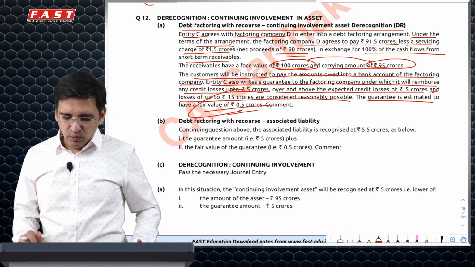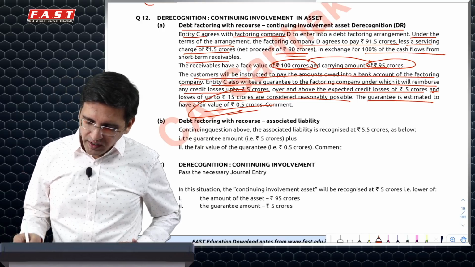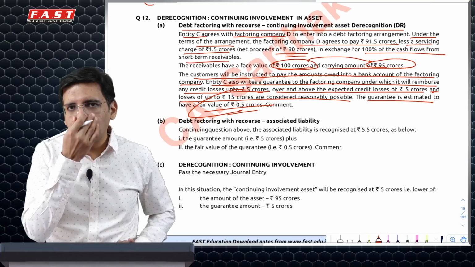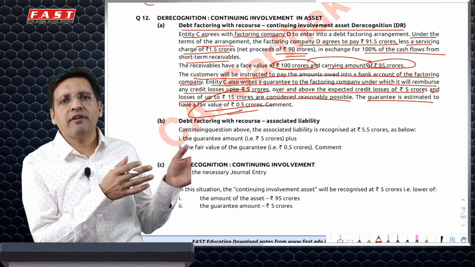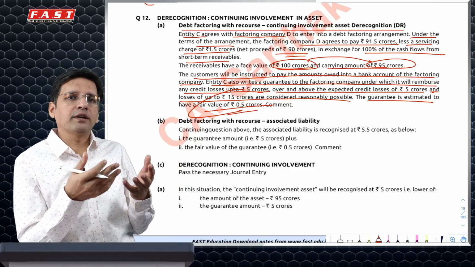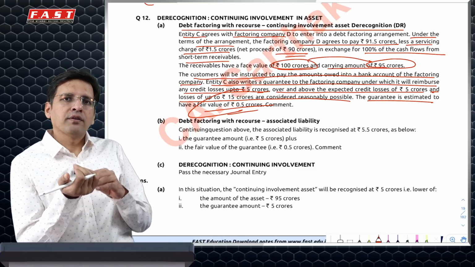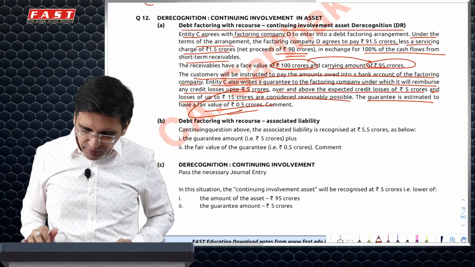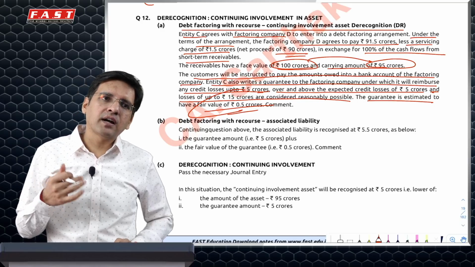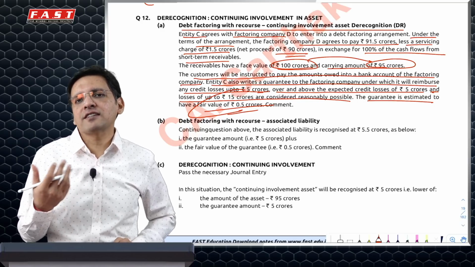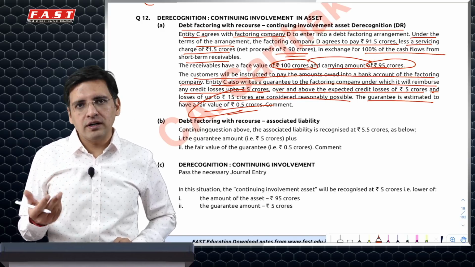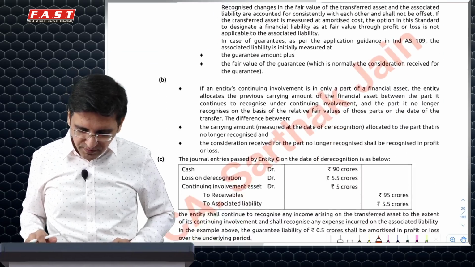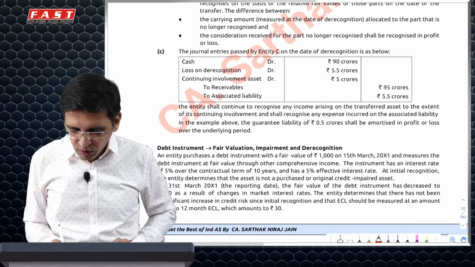So first and foremost, what entry do you pass? You know that 95, if every debtor pays, even then you will not receive more than 90 crores. See what happens when you sell a debtor to a factor at 90 crores. If every debtor pays, you don't get any extra money, right? So you've got 90 against 95. So 5 is definitely what you've lost. So that 5 is your loss. Plus apart from that, you have given a guarantee which has a fair value of 0.5. So that 0.5 is your additional loss because financial guarantees are to be recognized. So what you do in this particular case is you will recognize a total loss of 5.5 crore.